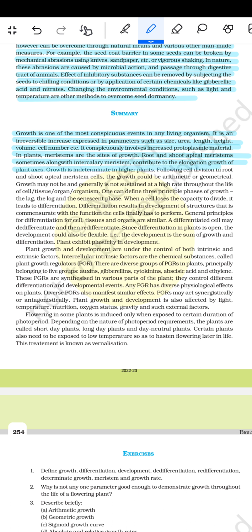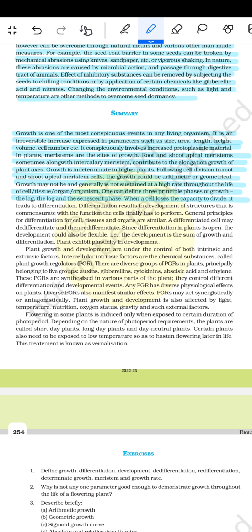Growth is indeterminate in the higher plants following cell division in the root and the shoot apical meristem cells. The growth could be arithmetic or geometrical. Growth may not be, and generally is not, sustained at a higher rate throughout the life of the cell, tissue, organism, etc. One can define three principal phases of growth: the lag, the log, and the senescence phase.